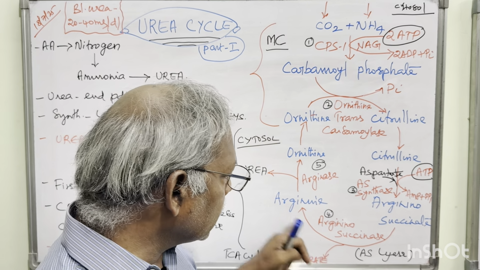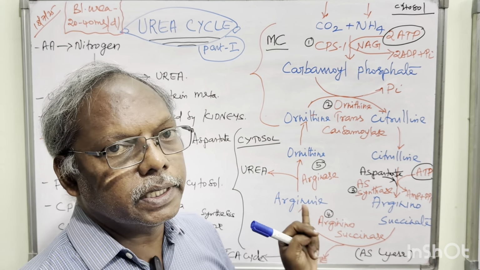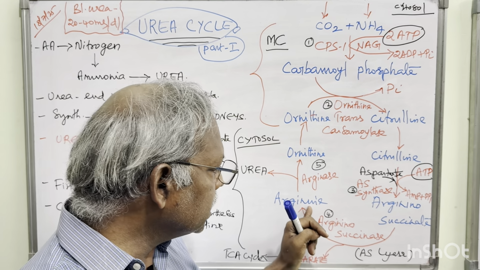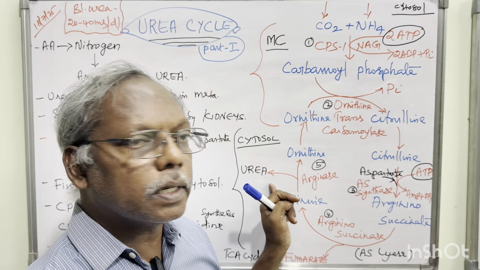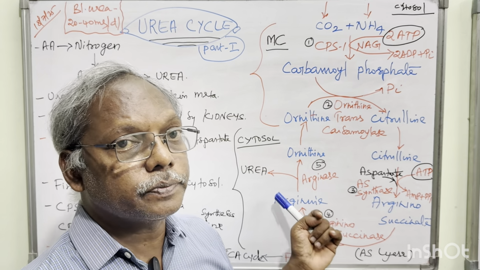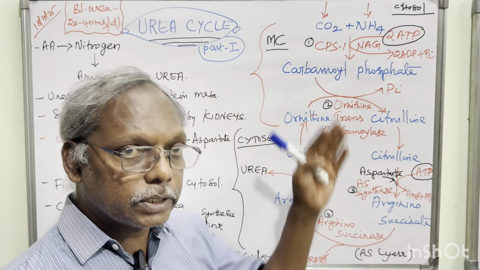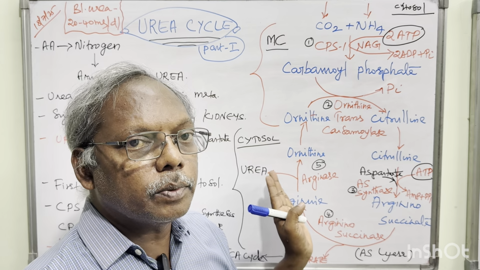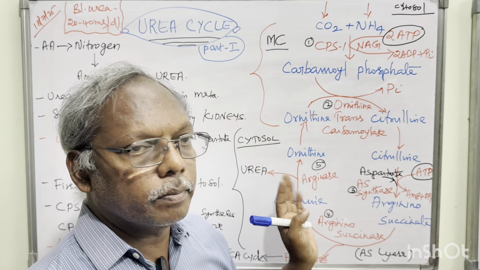Another one is that they release arginine. The importance of this arginine is that it releases the urea along with the ornithine. This step is very, very important. Most of the students forget to mention the urea. Actually your question is the urea cycle, but you people forget to mention the urea name.